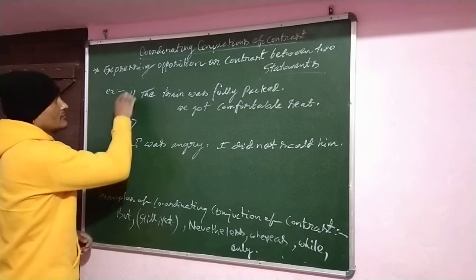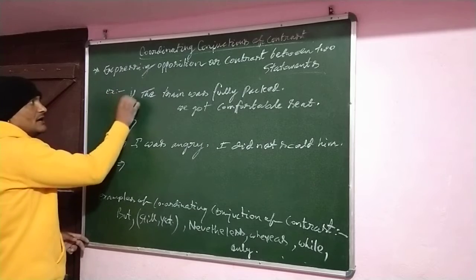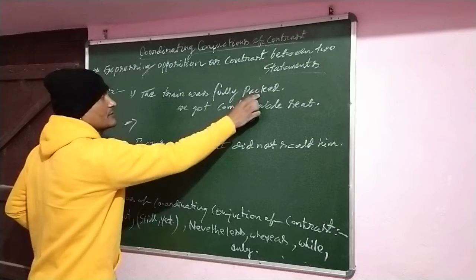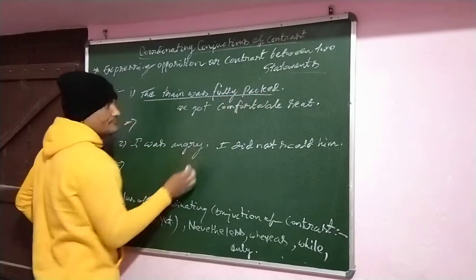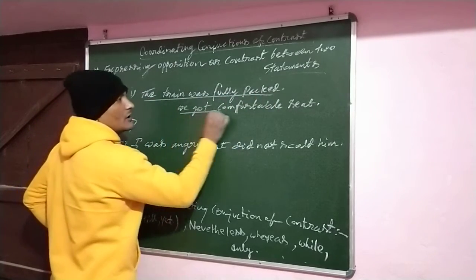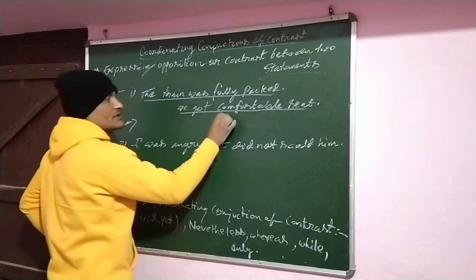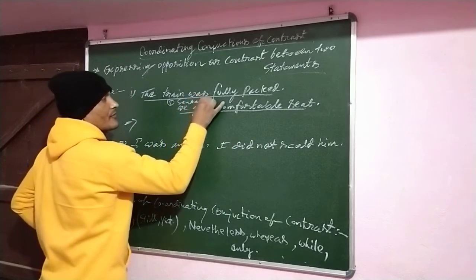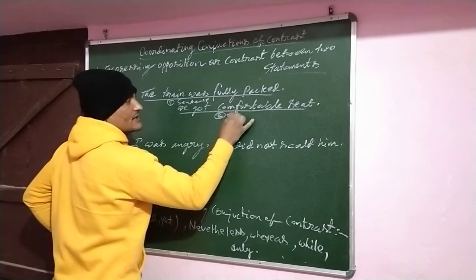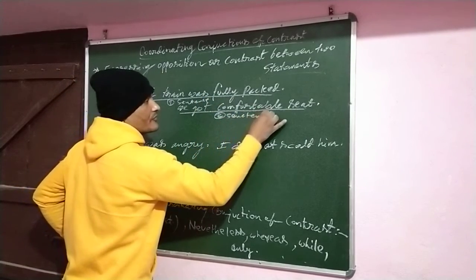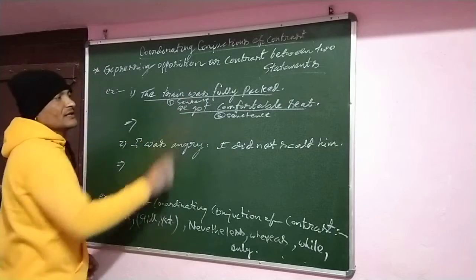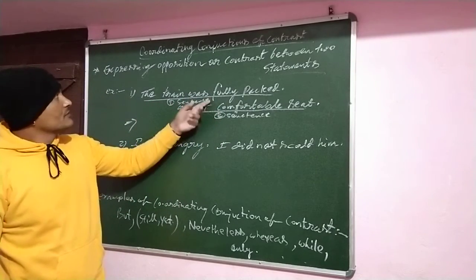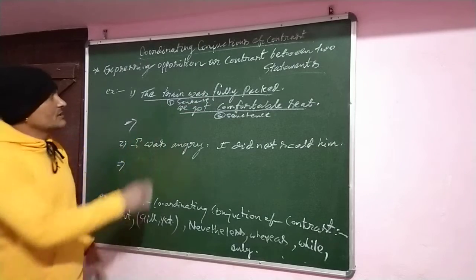Let's see some of the examples that I have written here. The train was fully packed. This is the first sentence. We got comfortable seats. This is the second sentence. These two sentences are opposite ideas.